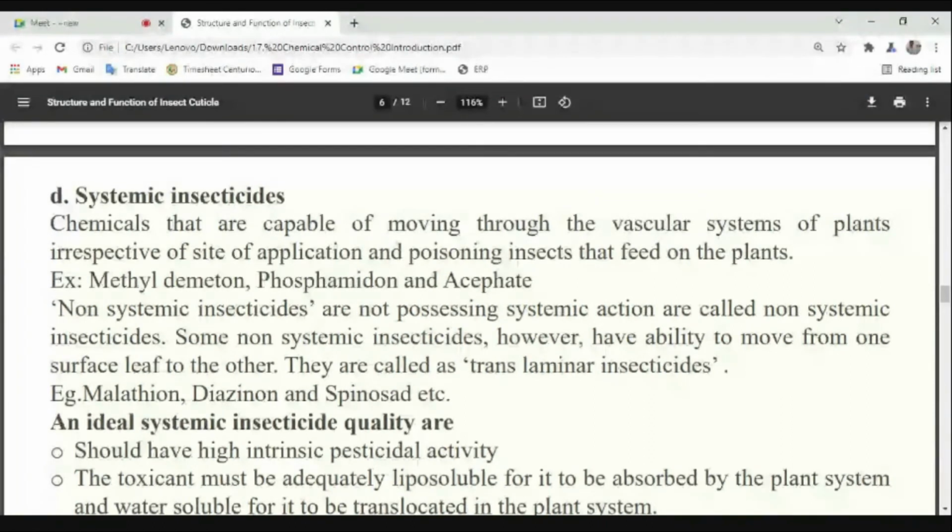You see, systemic means the insecticide is moving in different parts of the plant. It is translocating to different parts of the plant. While in case of non-systemic, it is not translocating. It is specific. In leaves, we are applying, the insect will come and it will die. But on other parts, the insect will go, but they will not die. Good. So in translaminar, what is happening?